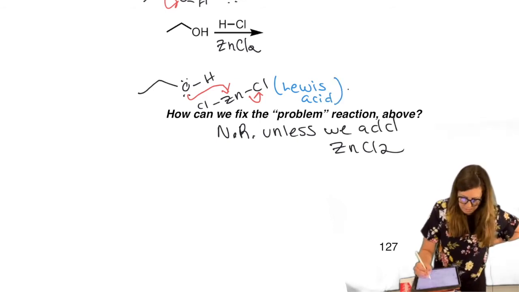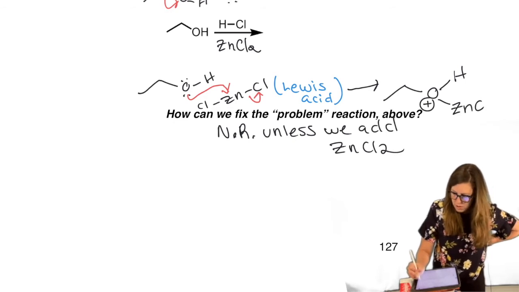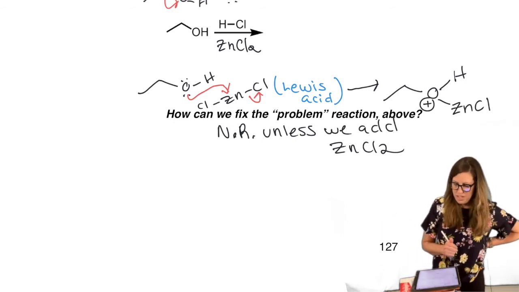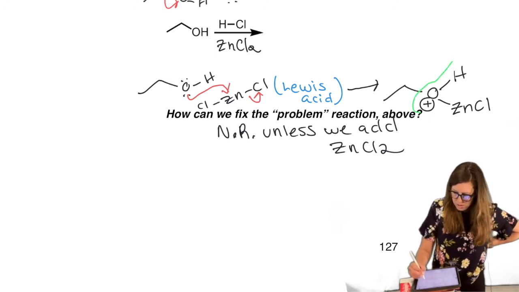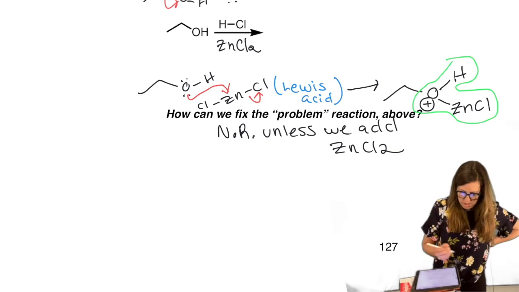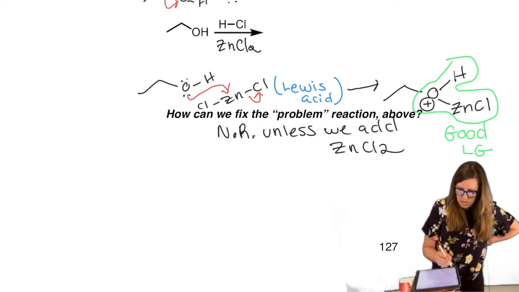Because look what it does. It acts like a proton does. It makes it positively charged, a better leaving group, and if it leaves, it gets to go off with zinc, and zinc's okay with that. So this, as complicated as it looks, is a lot like water. It's a good leaving group. Okay, so notice that chlorine we kicked off right here.